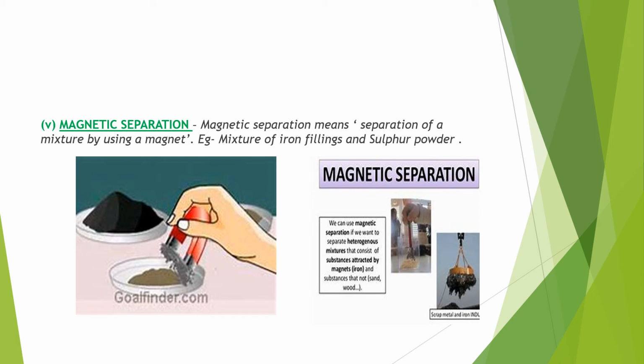Next is magnetic separation. Magnetic separation means separation of a mixture by using a magnet. Example, a mixture of iron filings and sulfur. Yes, when there is a mixture of iron filings and sulfur, how are they separated? It is separated with the help of a magnet. The magnet is taken and kept over the sulfur so that the iron filings get attracted toward the magnet. This process is also used in big industries to separate scrap metal and iron ores.